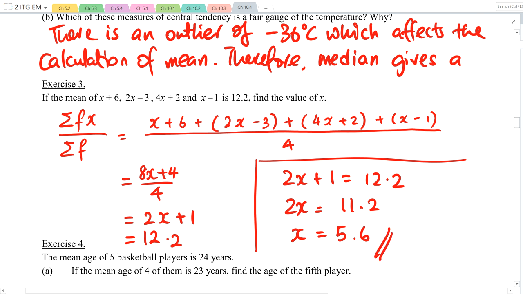Is it difficult? No, not difficult, huh?